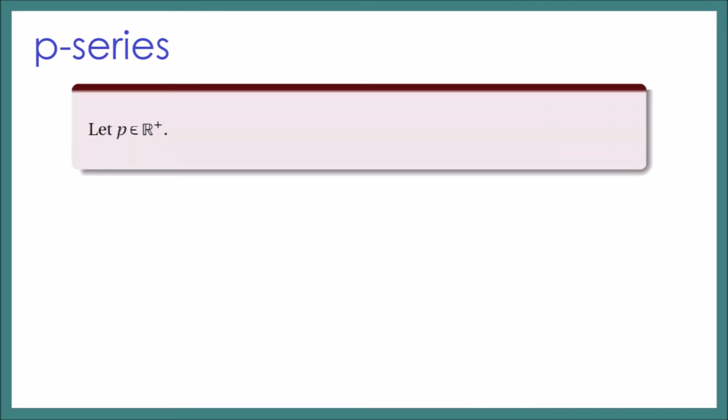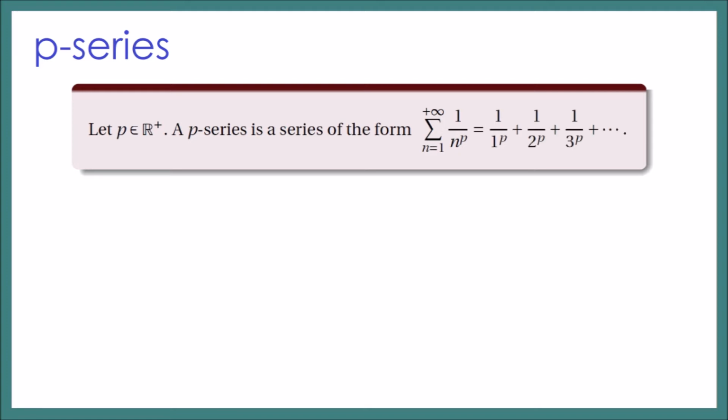Let p be a positive real number, so it cannot be negative, and p cannot also be 0. A p-series is a series of the form sum of 1 over n raised to p. If n is equal to 1, we have 1 over 1 raised to p, or that is just simply 1, plus 1 over 2 raised to p, plus 1 over 3 raised to p, and so on, as n goes to positive infinity. Now let's observe when is a p-series convergent or divergent.